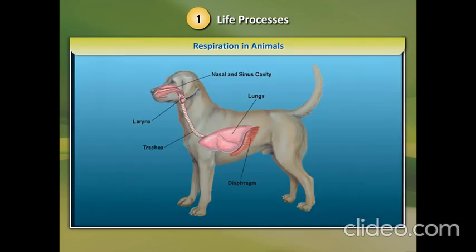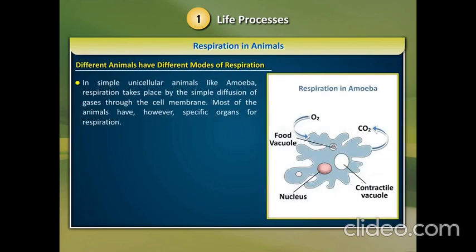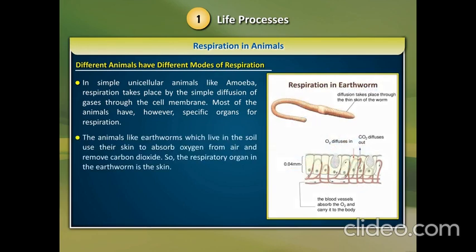Respiration in animals. Different animals have different modes of respiration. In simple unicellular animals like amoeba, respiration takes place by the simple diffusion of gases through the cell membrane. Most of the animals have, however, specific organs for respiration. The animals, like earthworms, which live in the soil, use their skin to absorb oxygen from air and remove carbon dioxide. So the respiratory organ in the earthworm is the skin.